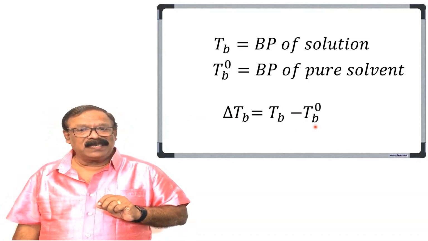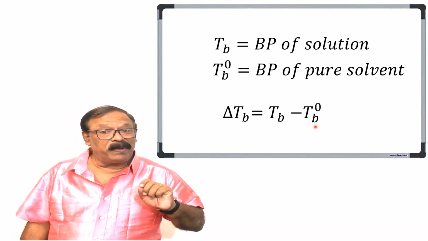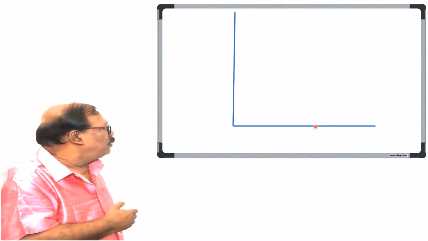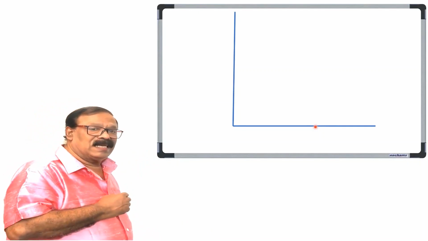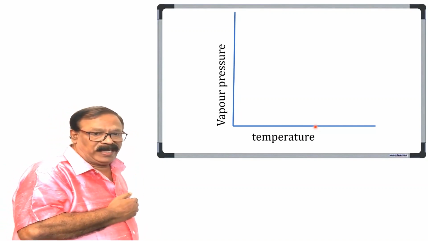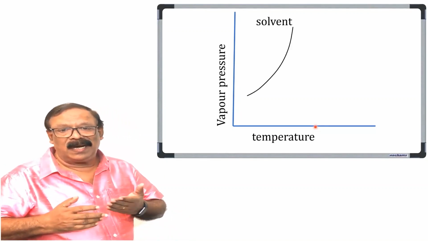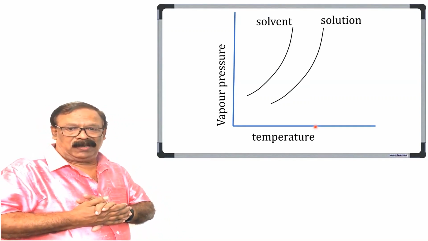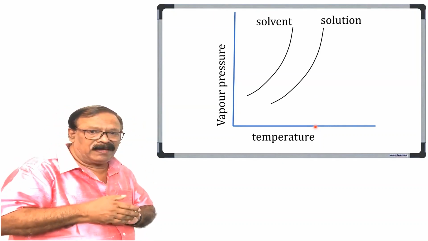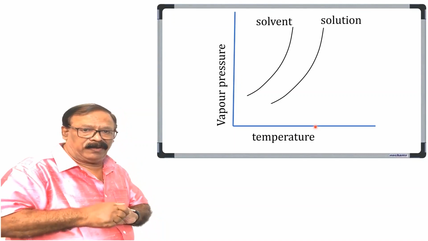We can represent this elevation in boiling point using a vapor pressure-temperature graph. Let us see it from the graph. The x-axis has temperature and vapor pressure is taken on the y-axis. We will have two graphs, one for the solvent, the other for the solution. Vapor pressure of the solvent is higher, so it will be the upper curve. The solution will have a lower vapor pressure, so it will be the lower curve.